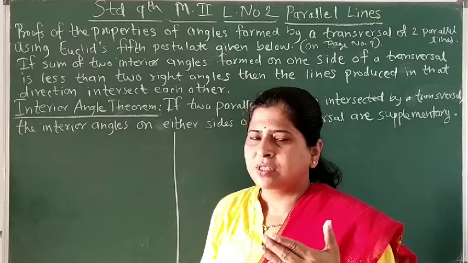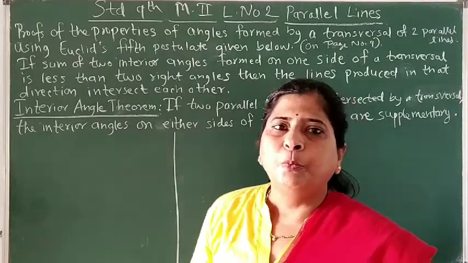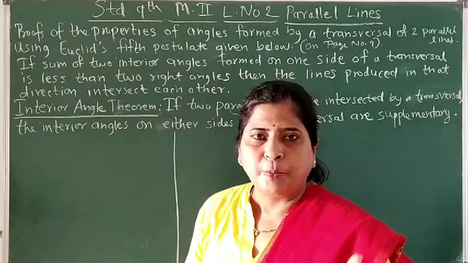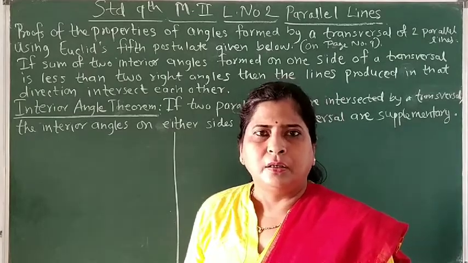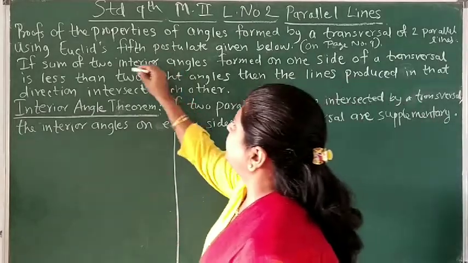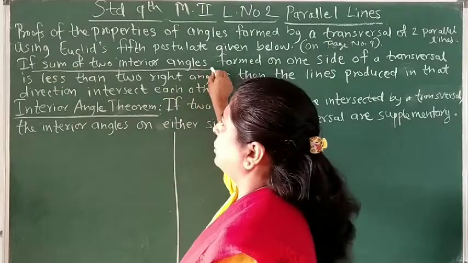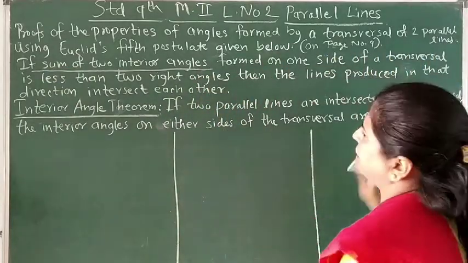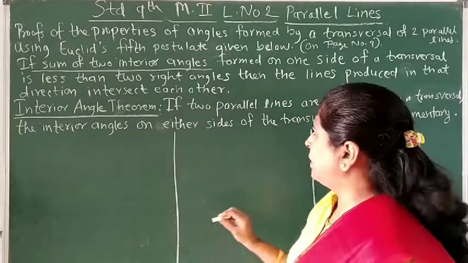First we will understand what the postulate is and how we are going to use this fifth postulate to prove our interior angle theorem, or the property related to interior angles of a transversal of two parallel lines. So let's see what this fifth postulate is. If the sum of two interior angles formed on one side of a transversal, okay, let me draw a figure so that you can understand.